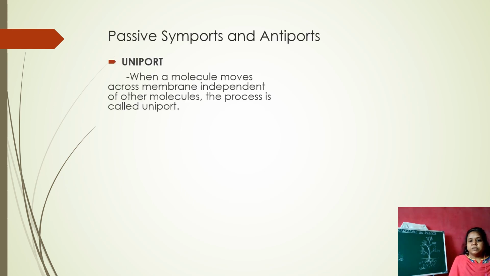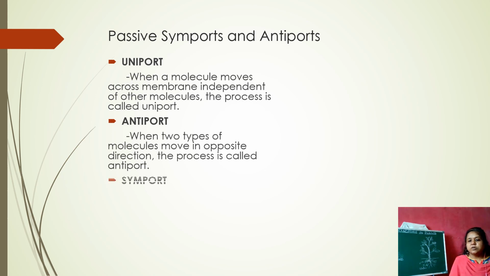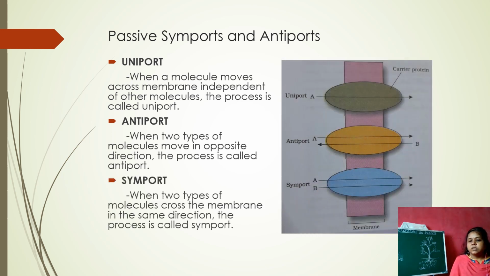Next, coming to the directions of the substances, how these substances pass through the proteins, there are 3 types: uniport, antiport, symport. In uniport, when a molecule moves across the membrane independent of other molecules, the process is called uniport.